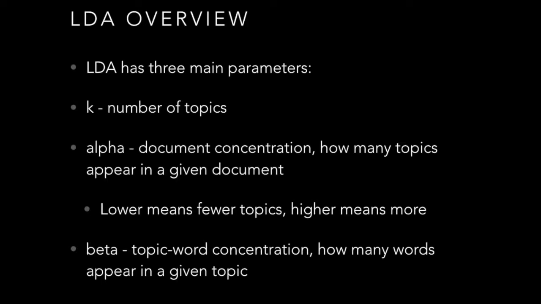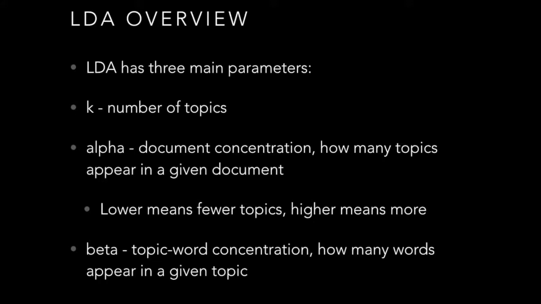Now, what does this mean? If you think about a tweet, well, it used to be 140 characters, now it's, I think, double that. You can only fit so many different topics in one of these relatively short messages. So you would expect the alpha value for Twitter to be low, whereas if you were talking about a book, so maybe a short novel, it would have room for a lot more topics in it. Or if you were talking about a long-form news article about immigration or public policy, you have much more room for more topics to be present. So if you were doing topic modeling on news articles, you would potentially have a higher alpha value that would say we can have more topics in a given document.